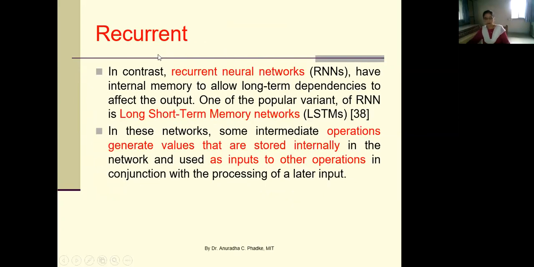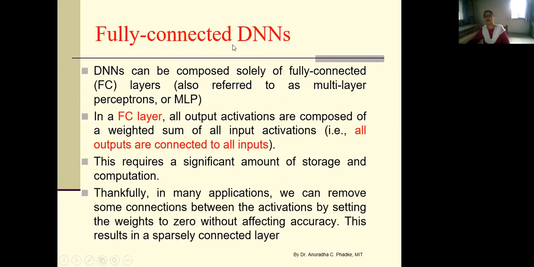Now we are going into details of fully connected deep neural networks, which are of feed forward type. So let us have a detailed look at feed forward type deep neural networks. So deep neural networks can be composed solely of fully connected layers. Means, what do you mean by full connection? Every node from one layer is connected as input to every node from next layer. That is the meaning of full connectivity.